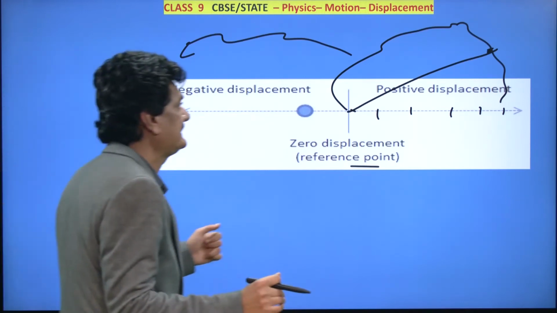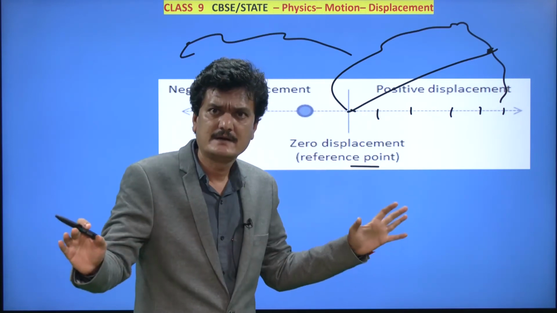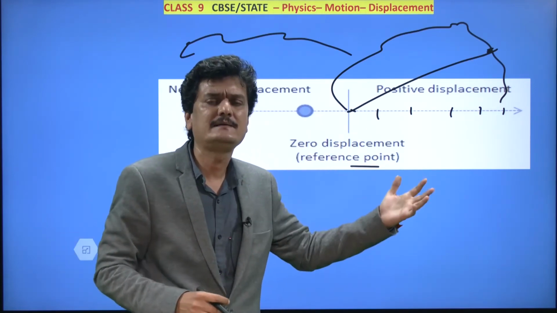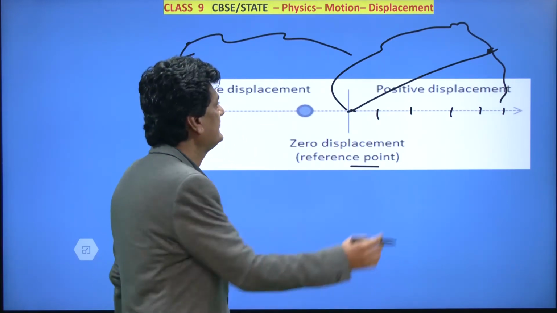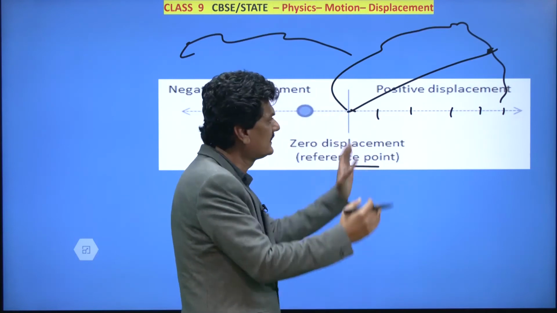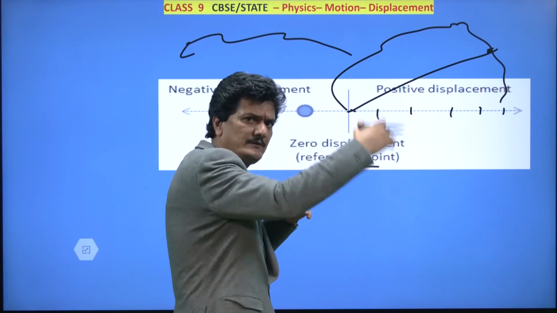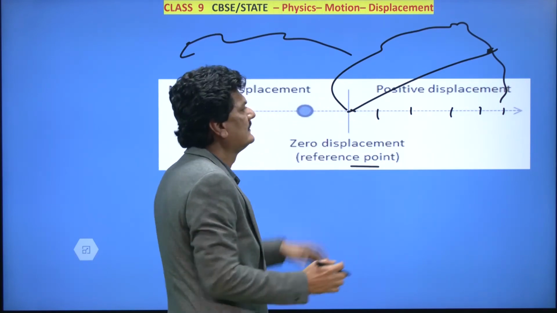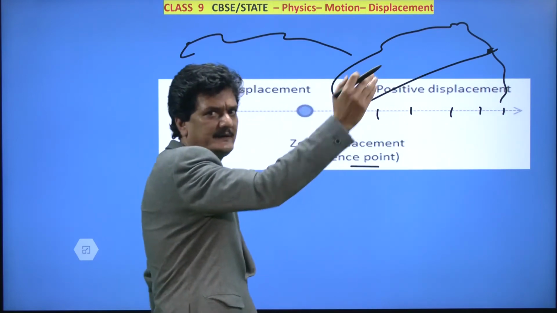Now remember, measuring scale means not just a meter scale. Measuring scale means what? It measures the length. It can be in kilometer, it can be in miles, whatever units you want to choose, you can choose for the measuring scale here. So here it's up to you. Like if the body travels a very large distance, and is very far away from the starting point, you can say 10 kilometer, 20, 30, 40, 50, 60, 70, 80, whatever.